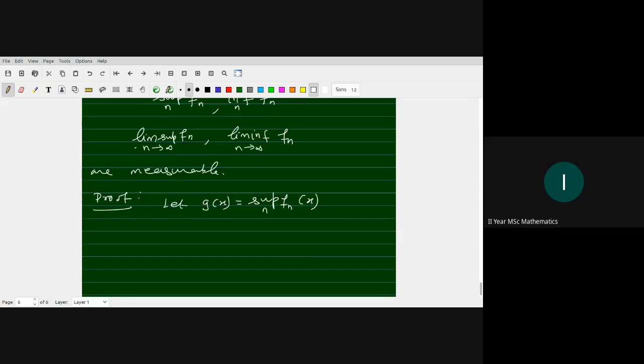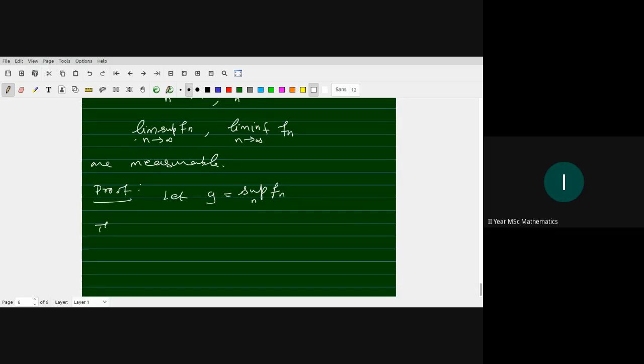Okay, sorry, we define supremum fn as a function. So g equal to supremum over n of fn, supremum taken over n. Then by the definition, for each x belongs to capital X, g of x equal to supremum over n of fn of x.